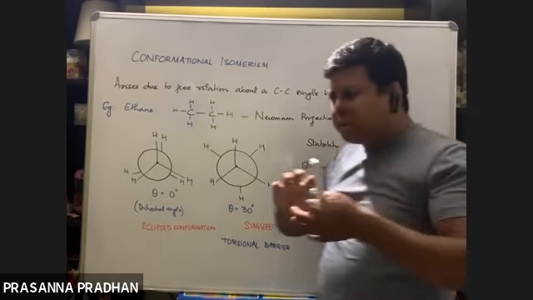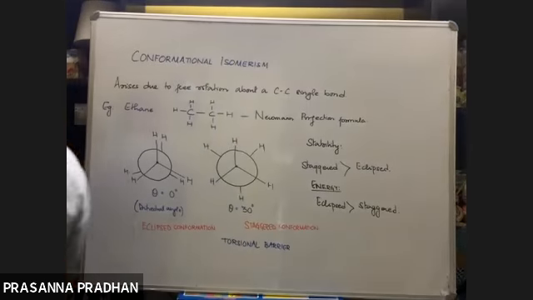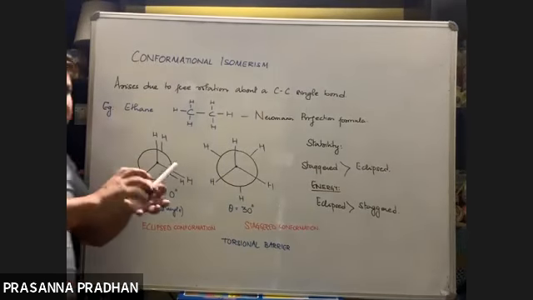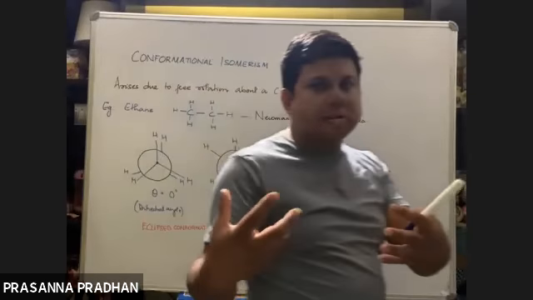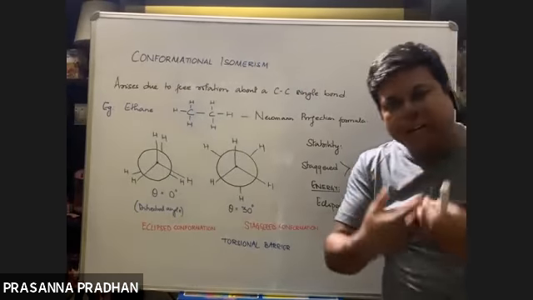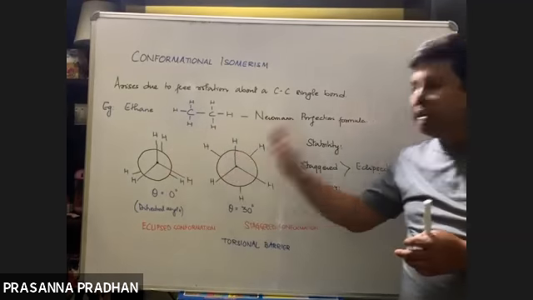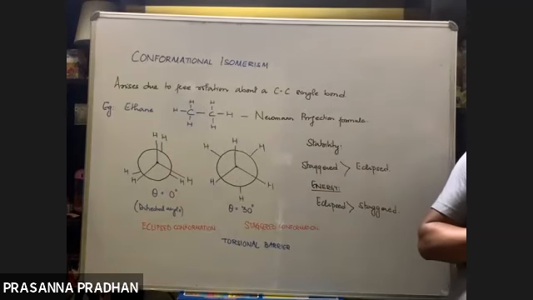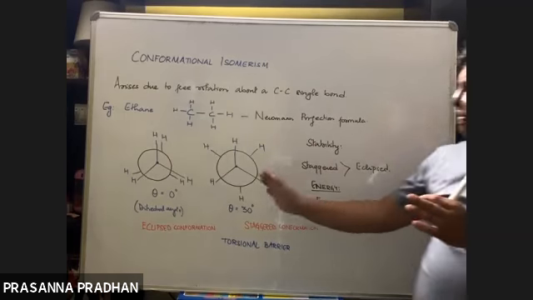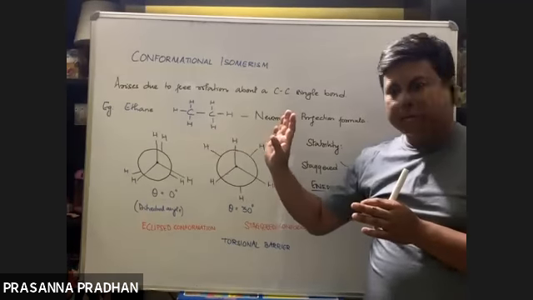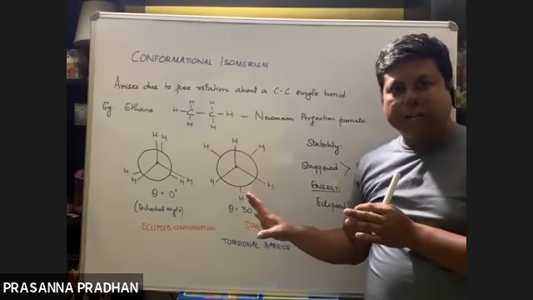In ethane molecule, this energy is very low. At room temperature only, the molecule will gain enough energy to get interconverted from one conformation to another. So they do not differ much in energy. The torsional energy is very less.